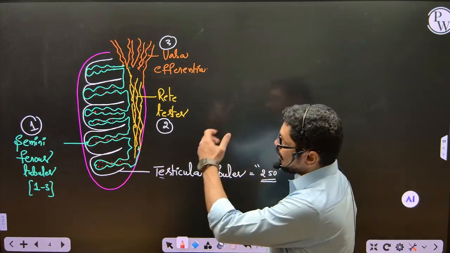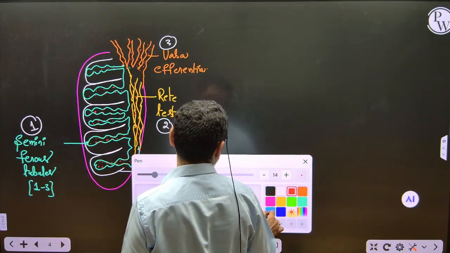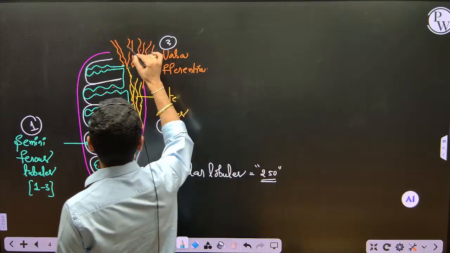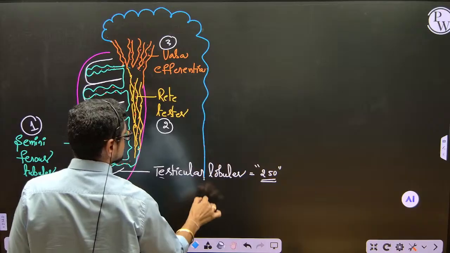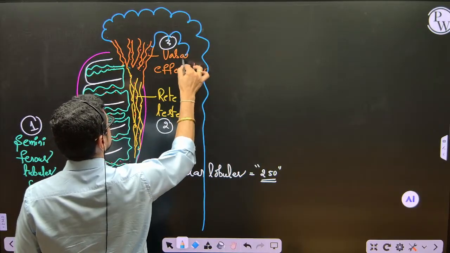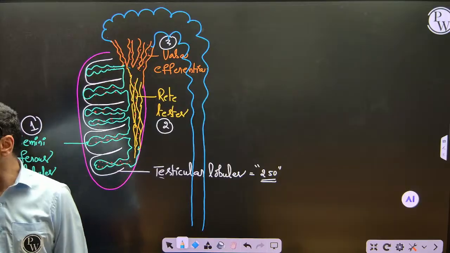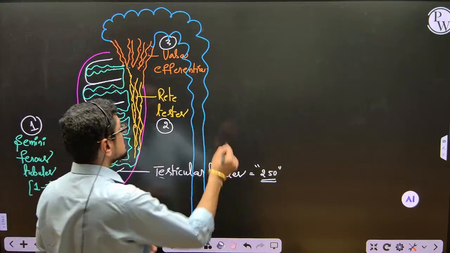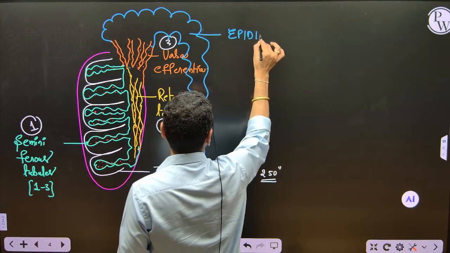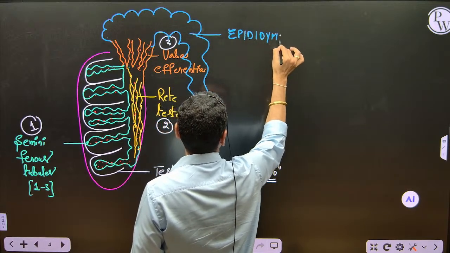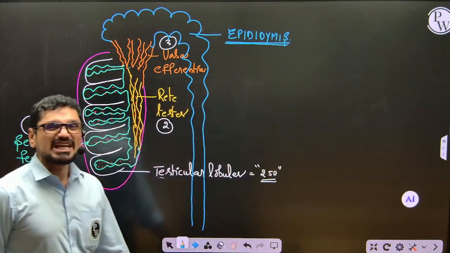Okay. And now just see the board, and now I am going to show you a much coiled structure like this. See, what is that coiled blue color structure? What you are seeing here, this coiled blue color structure is called epididymis. What is epididymis?